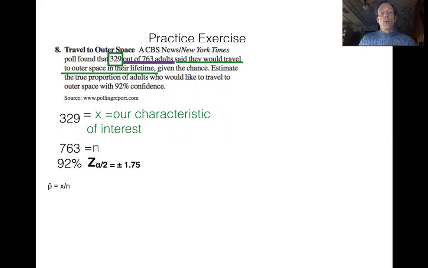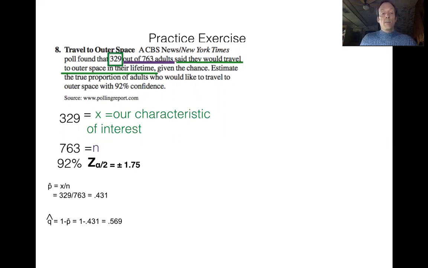So my p hat, of course, will be x over n. That's going to be 0.431 from 329 divided by 763. My q hat is going to be 1 minus that number, 1 minus 0.431, and that's going to be 0.569. And now I have nearly everything I need to fill out my formula.